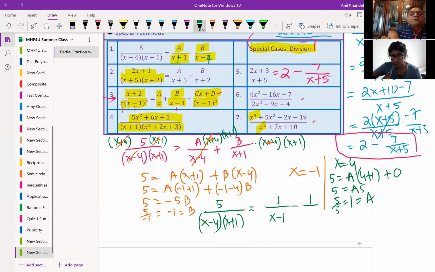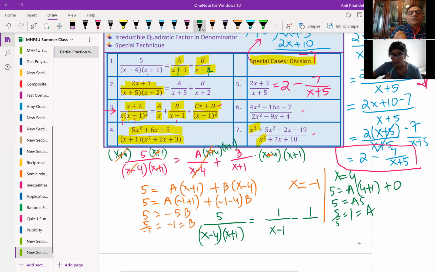This is x plus 1. That was a typing error. Was it the same question? Yeah, I wrote it wrong. So sorry. So x minus 4, and this is x plus 1. Is that clear to you?